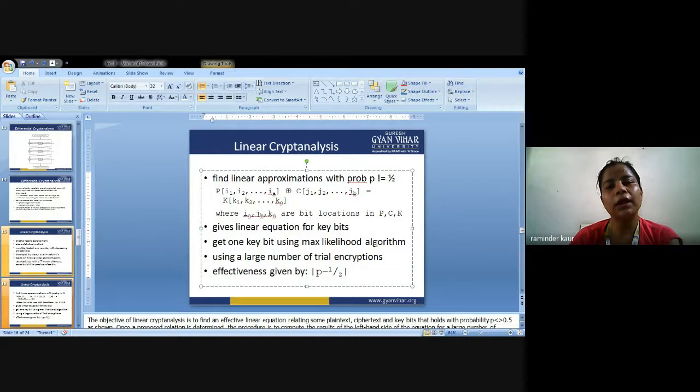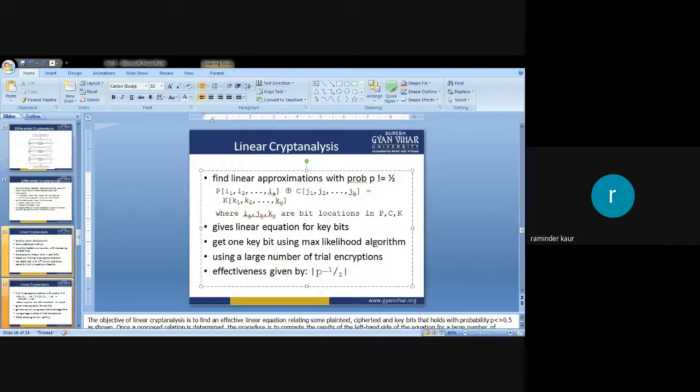What do trial encryptions mean? It will perform some kind of try. If he is able to make the guess, then he will continue the process until the goal is achieved. So effectiveness is given by probability 1 by 2.